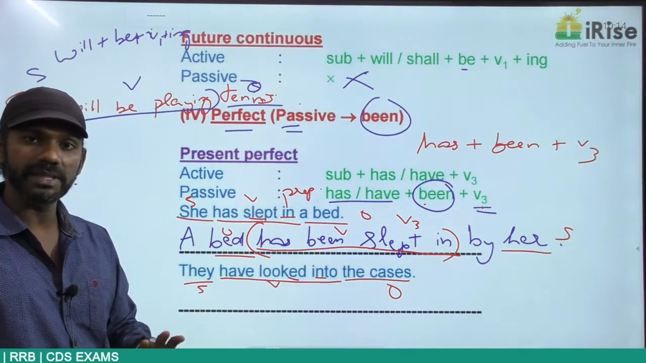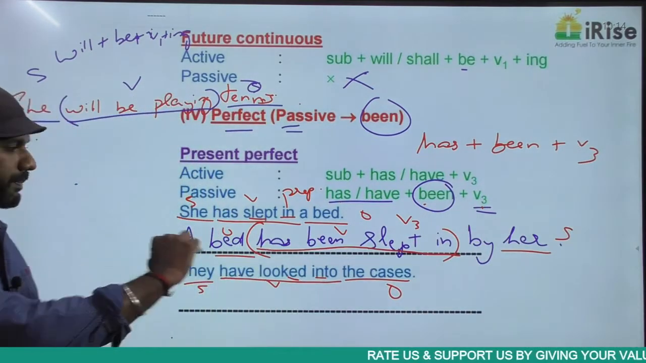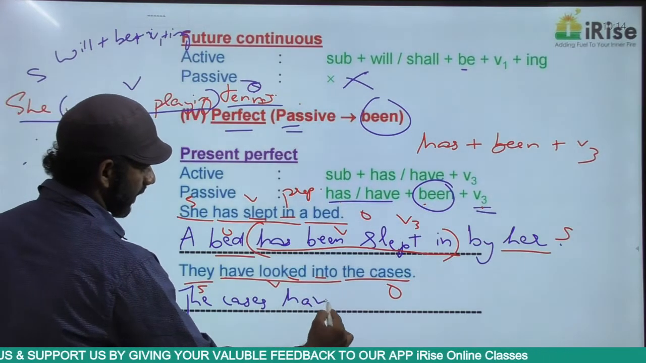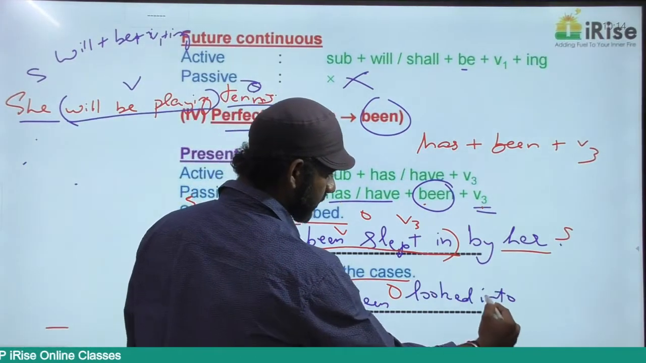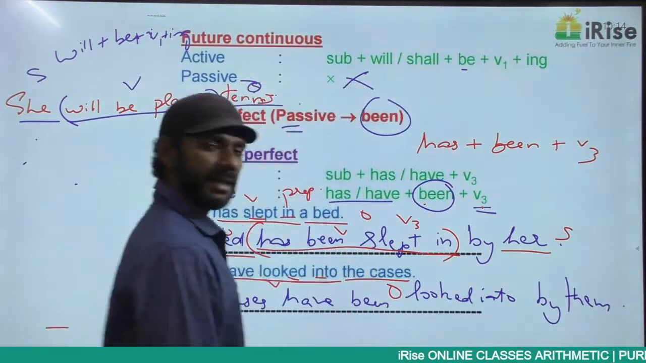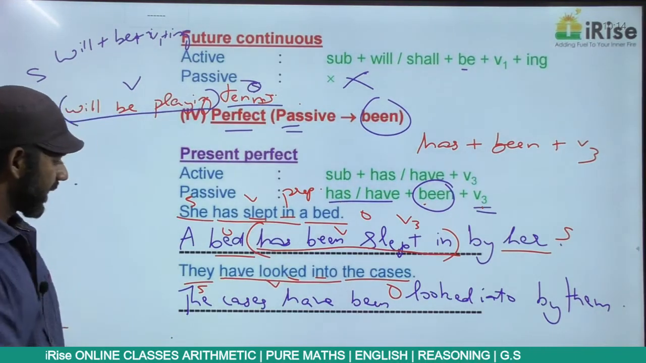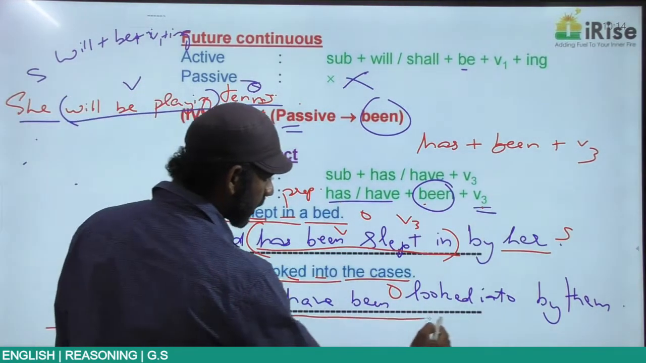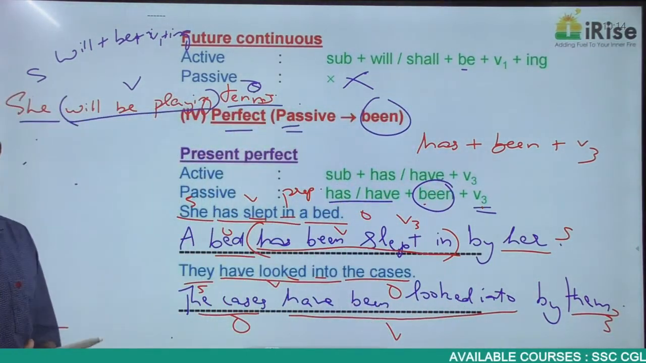So in the passive voice also it must be in the present perfect tense. So this sentence in the passive voice becomes the cases have been looked into, phrase. Have been looked into by them. The cases have been looked by them is wrong. The cases have been looked into by them. The cases is the object here. Have been looked into is the verb here. Them is the subject here. Object, verb, subject, passive voice.